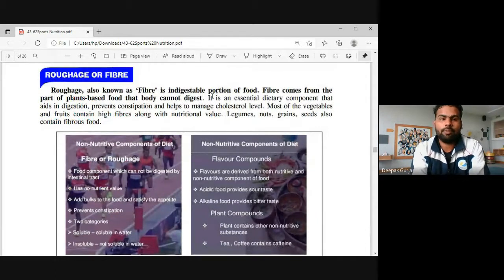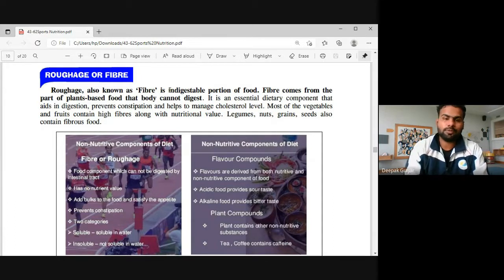Now there is one more topic that we are going to discuss today, that is roughage or fiber. So what is roughage or fiber, beta? Roughage is also known as fiber. It is the indigestible portion of the food. Fibers come from plants and the body cannot digest them. So it is a very essential dietary component that aids in digestion, prevents constipation, and helps to manage cholesterol level. Most vegetables and fruits contain high fibers along with nutritional value. Legumes, nuts, grains, seeds also contain fibrous food.